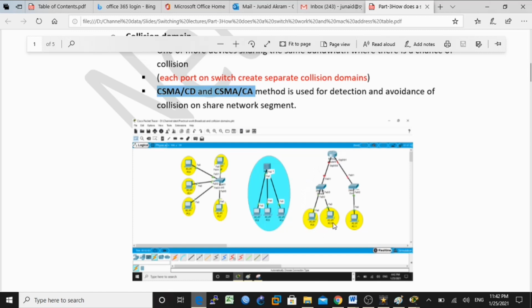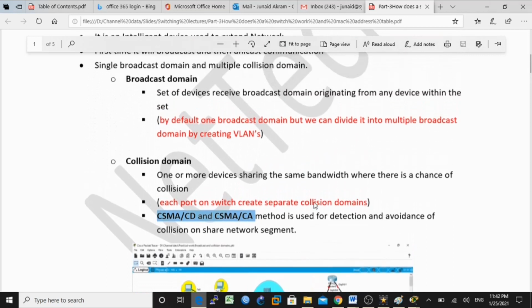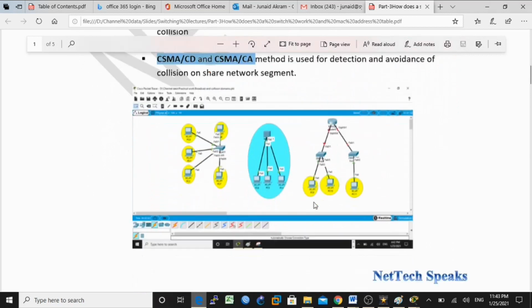So how many broadcast domains are here? 1, 2. And how many collision domains? 1, 2, 3, 4 and 5, because each port has a separate collision domain. Understand? So this is all about the broadcast domain and the collision domains.